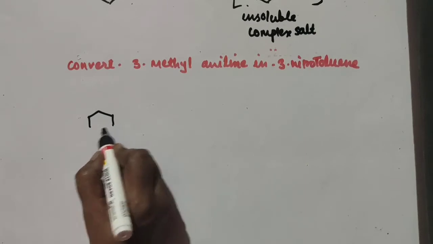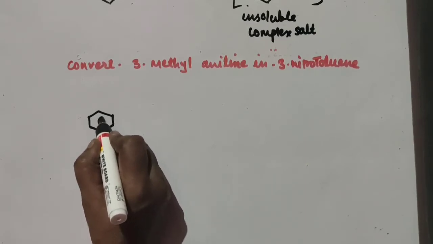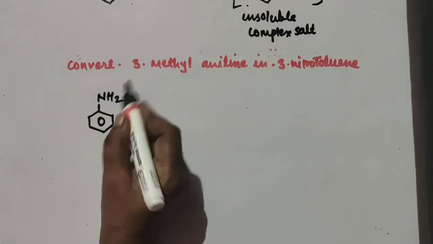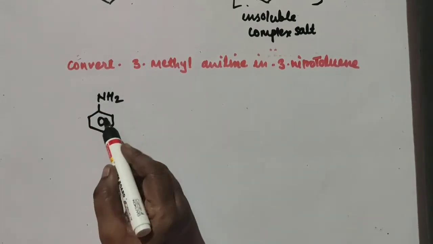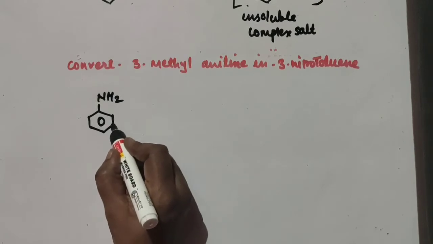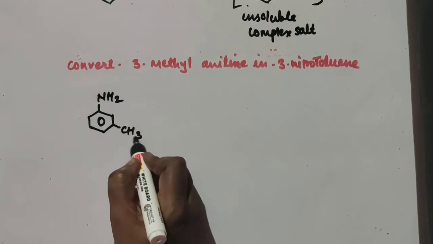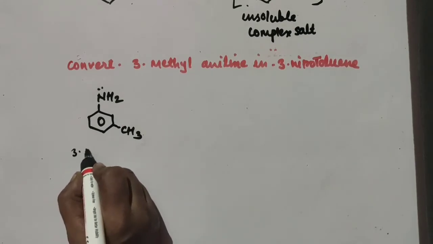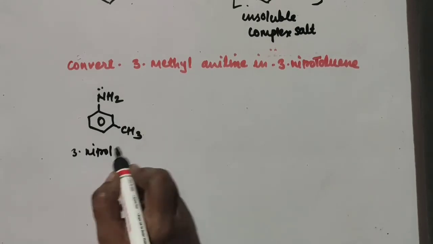This is your C6H5 ring, benzene ring, NH2 group. This is an aniline. It is 3-methyl aniline. So first, second and third, here there is a CH3 group. Nitrogen contains a lone pair of electrons. So this 3-methyl aniline you are supposed to convert into 3-nitrotoluene. That means the NH2 group you are supposed to convert into the NO2 group. How to convert?